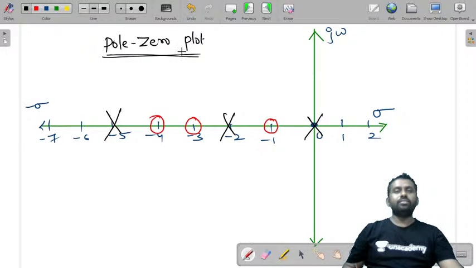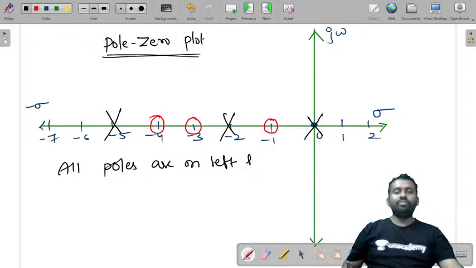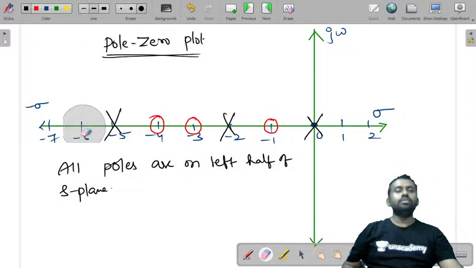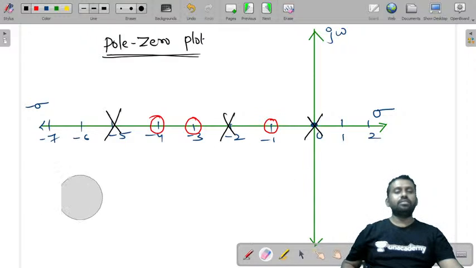Now what can you say? All poles are on the left half of the S plane, but there is a pole at the origin, right? So you can say that the poles are on the left half of S plane.